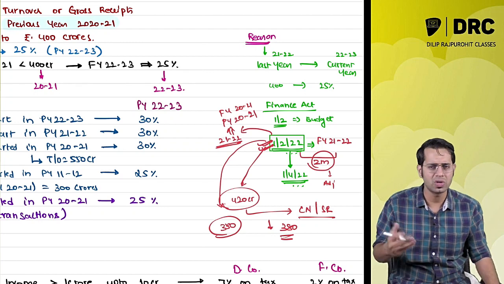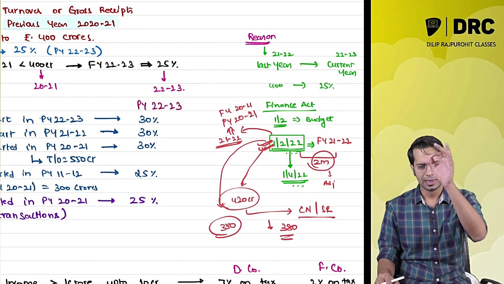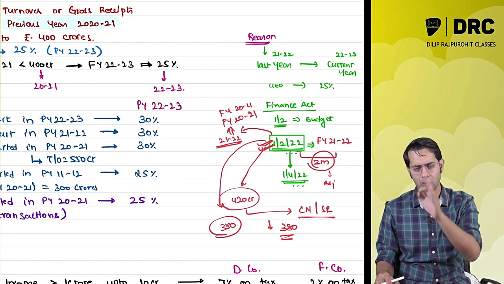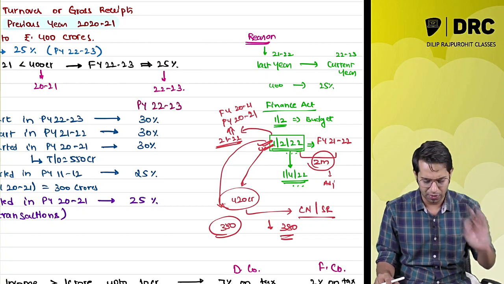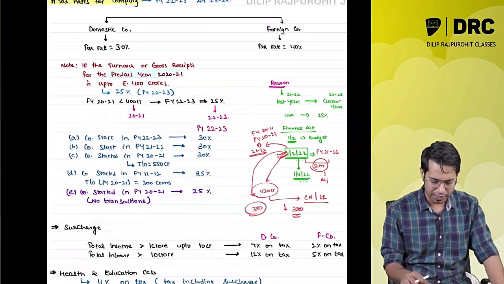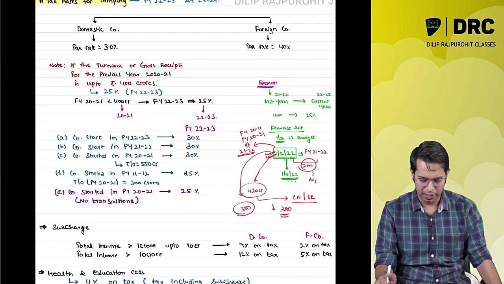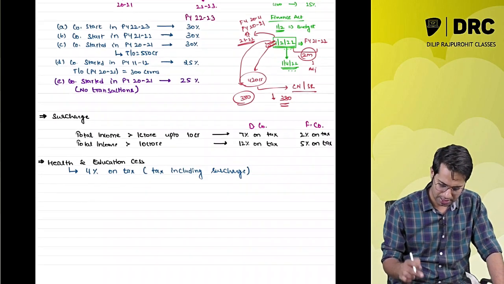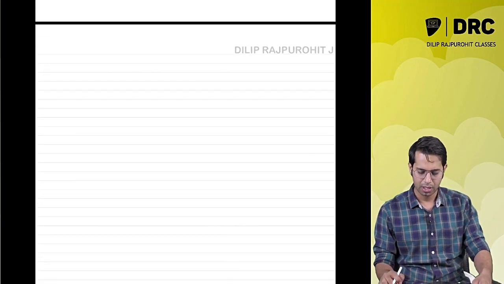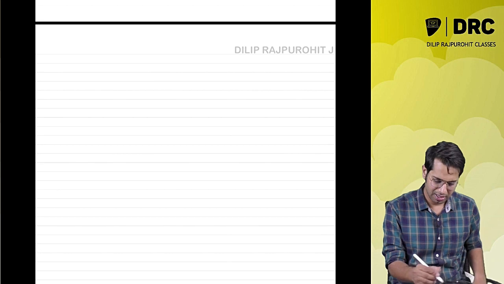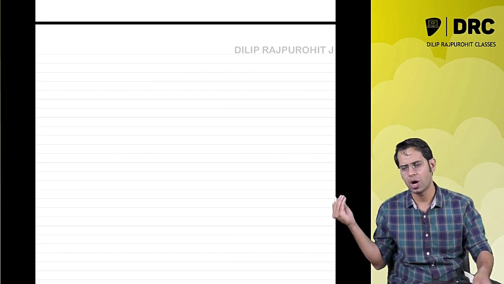If it is more than 400 crores, then 30% normal rates will be applicable. So in short, what they have done, sir, the year in which the budget has come, that year's turnover they are not taking. Whichever previous year is there, that year's turnover they are taking, so that no one can make adjustments in their books of accounts to take the benefit of this particular section or particular rate.